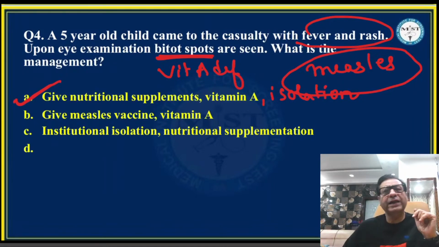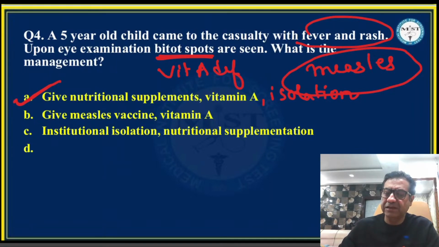Measles vaccine will not help this child because a measles vaccine is more for prevention rather than for administration as a part of treatment. And the third choice, institutional isolation and nutritional supplementation alone is not enough. Vitamin A administration is there. How much vitamin A administration helps in vitamin A deficiency?